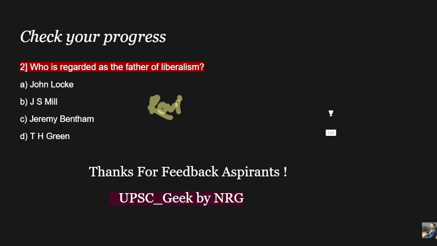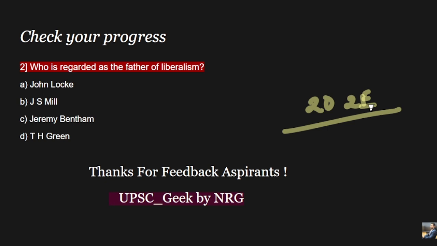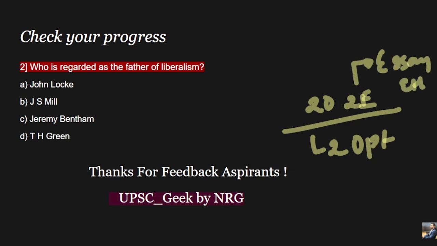And this is the strategy of 2O and 2E, which can decide your selection in the UPSC examination, right? What are the 2O? 2O are basically the two optional papers, and 2E are basically essay and ethics, right? People usually neglect these areas, but these are the areas which can be optimized very efficiently, right?